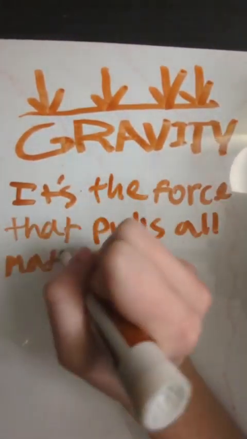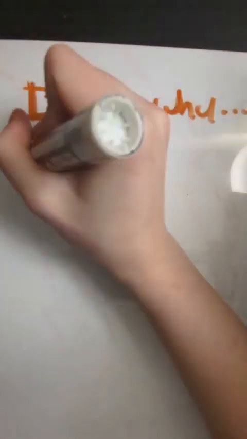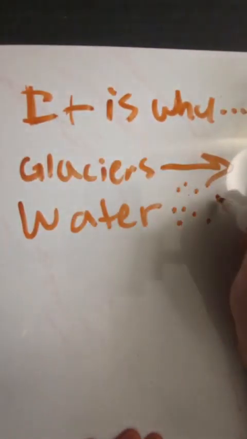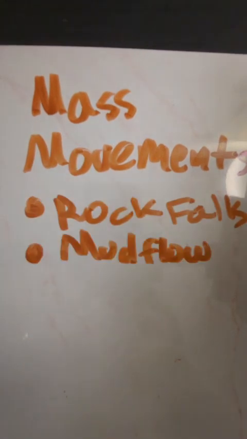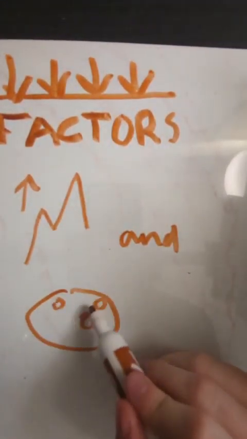It's the force that pulls all matter to the ground. It is why glaciers move, water falls, and sediment settles. Gravity is responsible for these mass movements: rock falls, mud flows, and landslides. The factors that affect the rate of erosion and deposition are elevation and density.